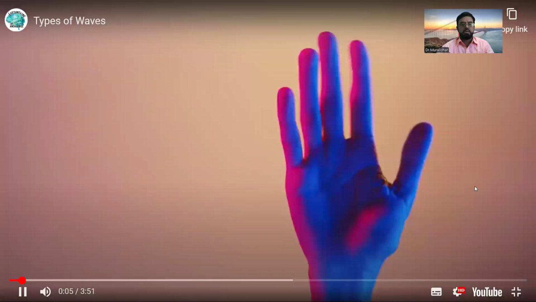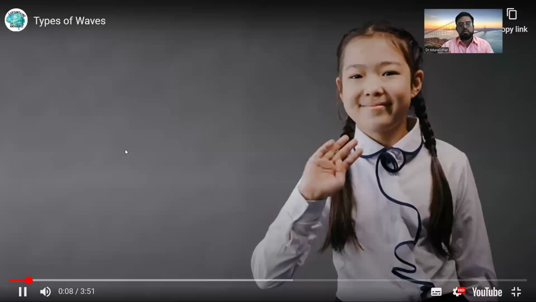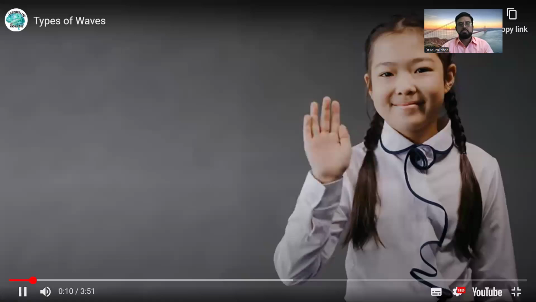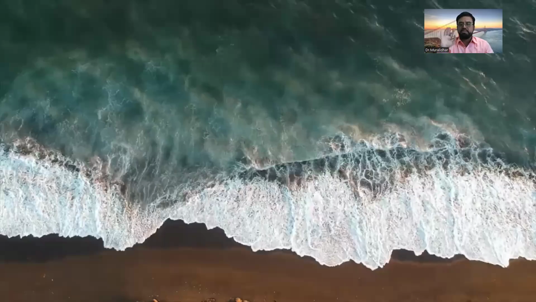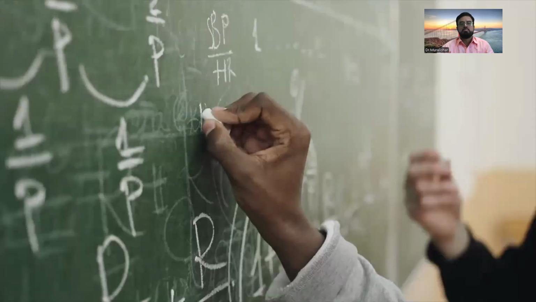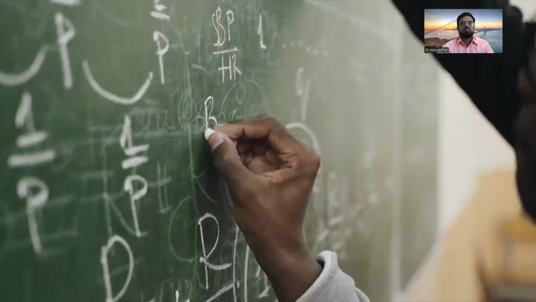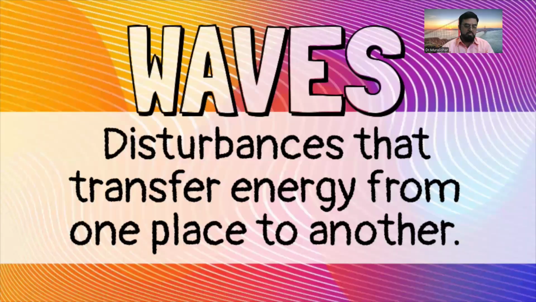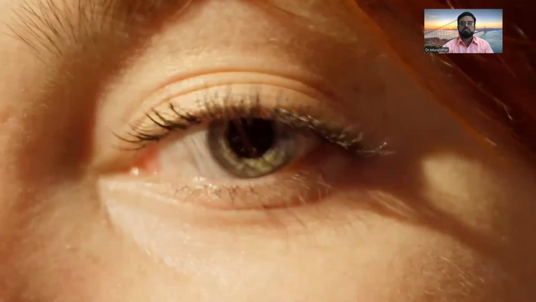I'm sure you're familiar with the word wave. You've probably moved your hand back and forth at a friend to wave hello, or watched the waves break at the beach. To those who study physics, a wave is much more than a simple greeting. Waves are disturbances that transfer energy from one place to another. Without waves, you couldn't see or hear.